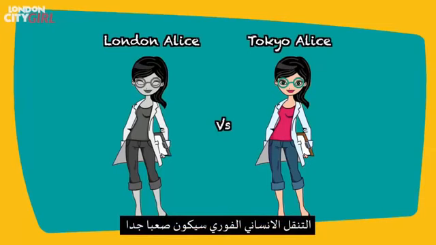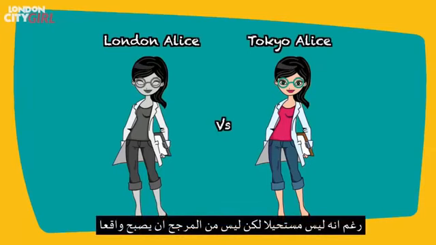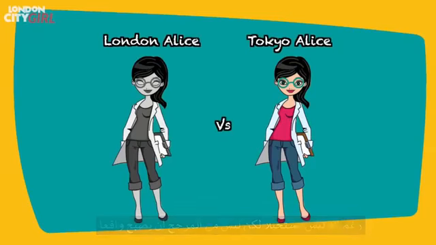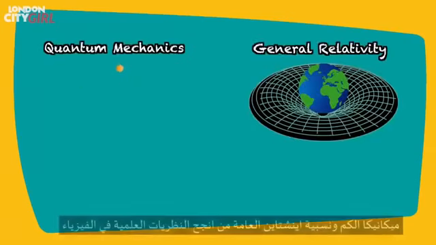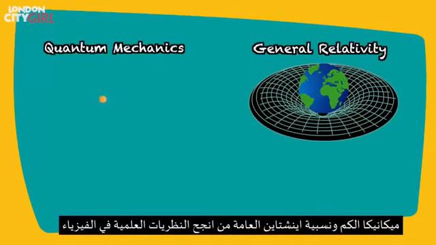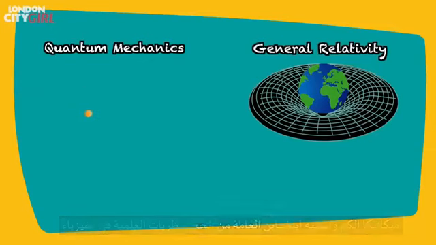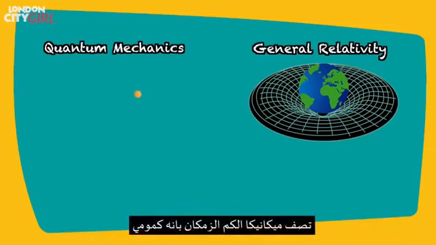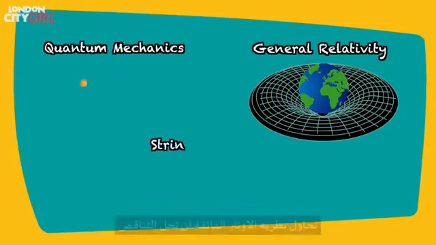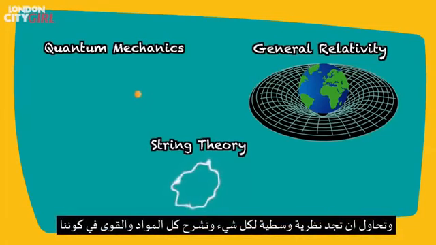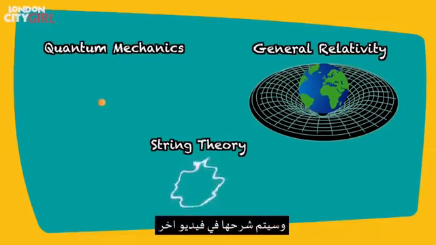Human teleportation would be extremely difficult, so although it is not impossible, it is improbable that it will ever become a reality. Quantum mechanics and general relativity incompatibility. Quantum mechanics and Einstein's general theory of relativity are 2 of the most successful theories in physics, but they are incompatible. Quantum mechanics describes space and time as being quantized, whereas general relativity describes space and time as a smooth continuum. String theory attempts to resolve the incompatibility and is an attempt to find the elusive theory of everything that explains all the matter and forces in our universe. That in itself is a whole other video.